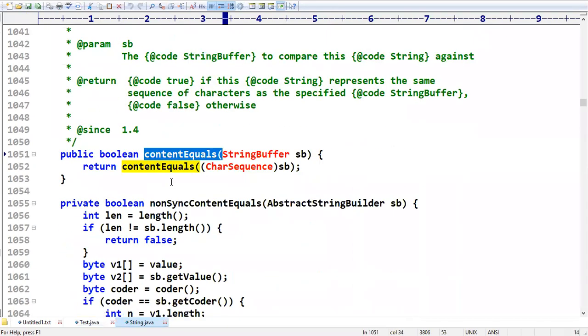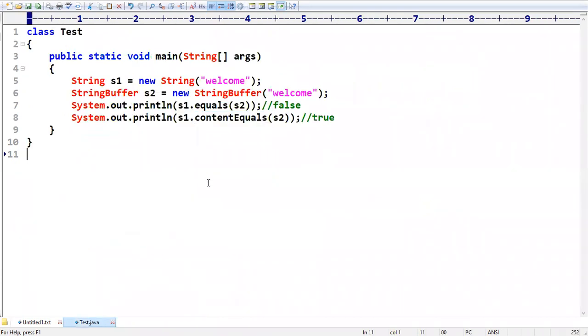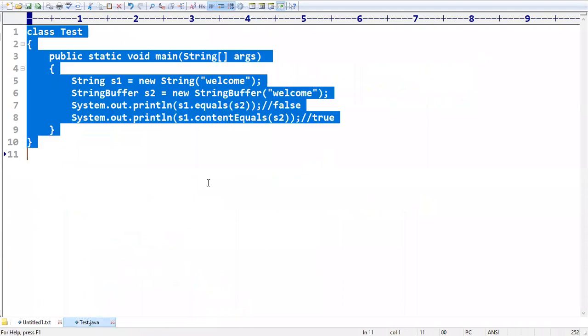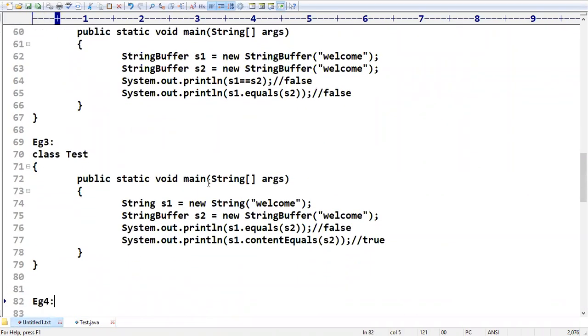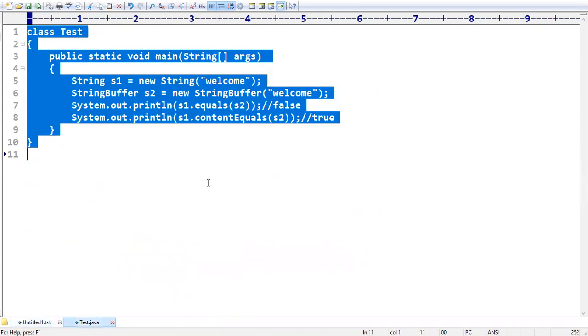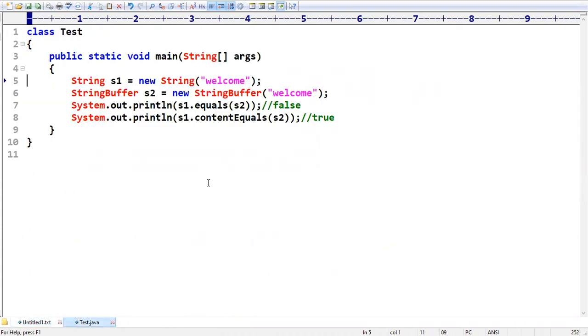Sir, have you observed here? Public boolean contentEquals, it is taking a StringBuffer and converting that StringBuffer into a character sequence, something like a string, then it is going to compare as usual. So like this it is implemented. Sir, hope it is very clear for you people how you can compare two string objects. With one more test case, I want to close these definition related activities.